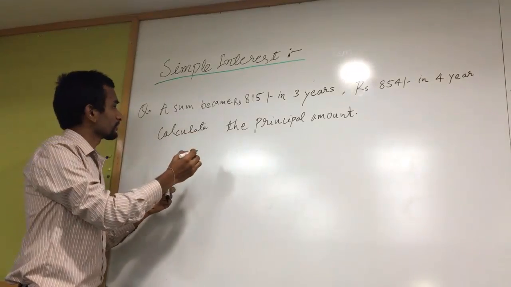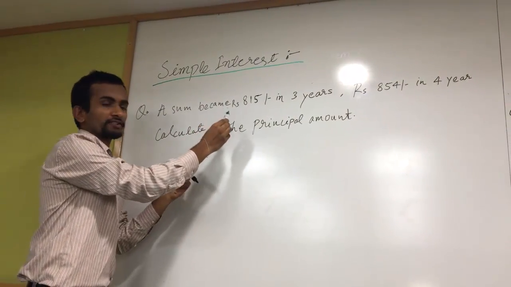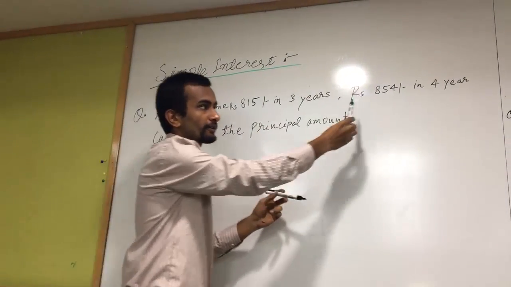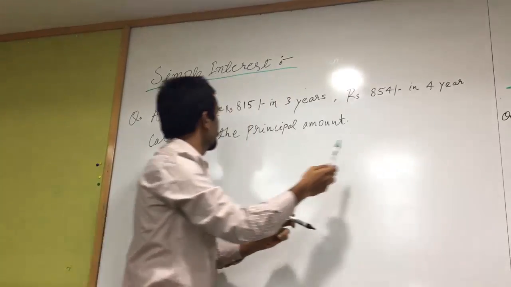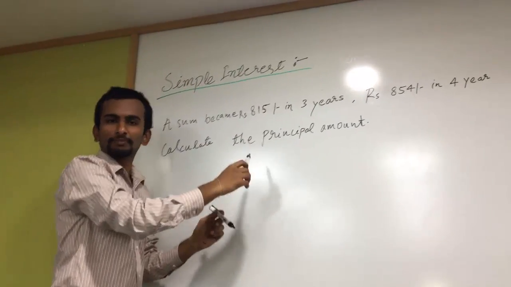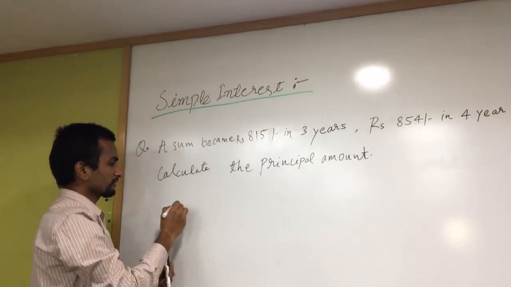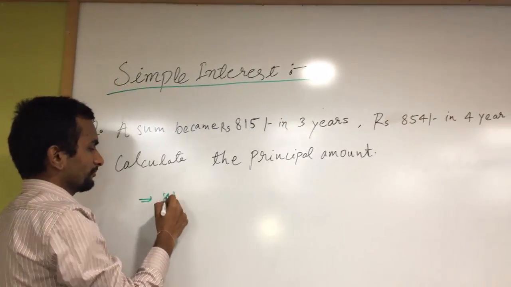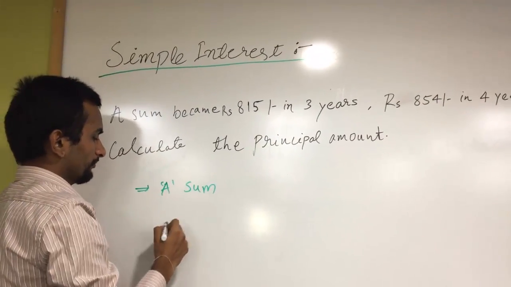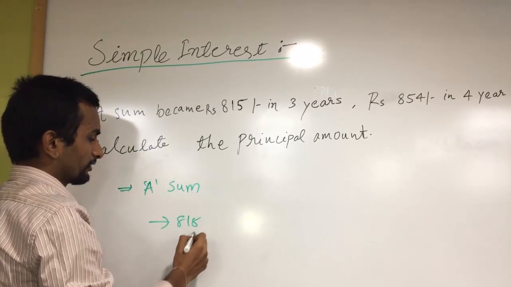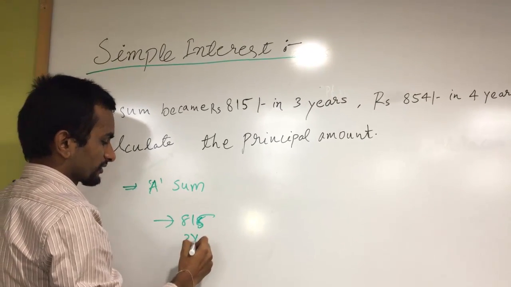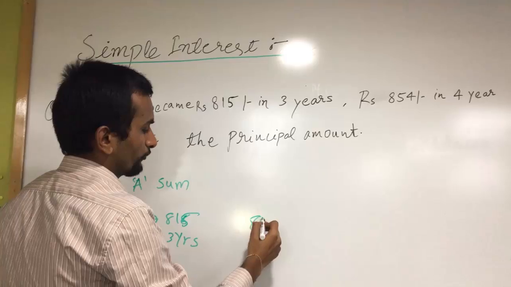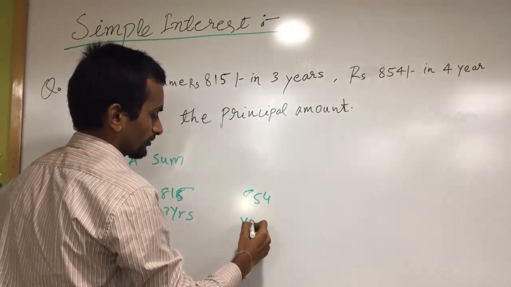A question is like this. A sum becomes rupees 815 in 3 years and rupees 854 in 4 years. So we have to calculate the principal amount. For this, we'll write these things. If A is the sum, it became 815 in 3 years and 854 in 4 years.